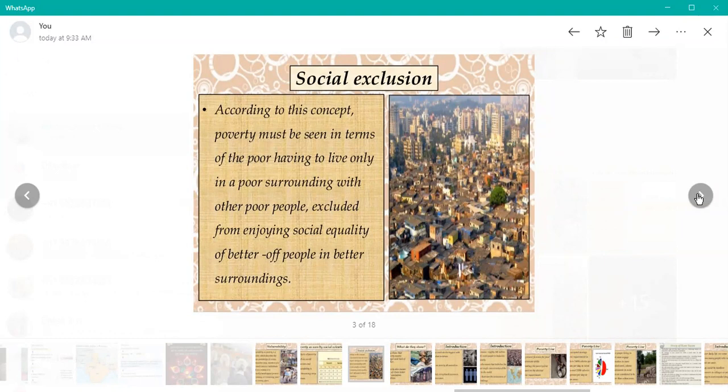According to the concept, poverty must be seen in terms of the poor living only in poor surroundings with other poor people. Why is this considered social exclusion? Because poor people live with the poor only. They can't live in multi-story buildings. So they may be getting fewer resources.